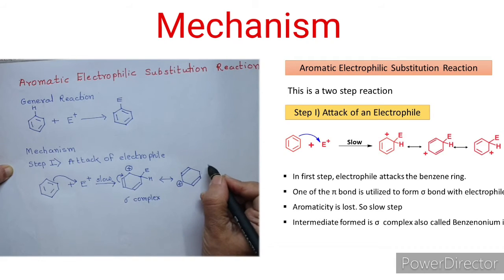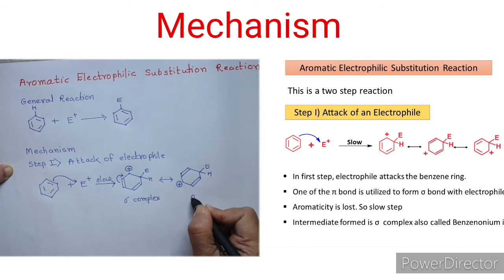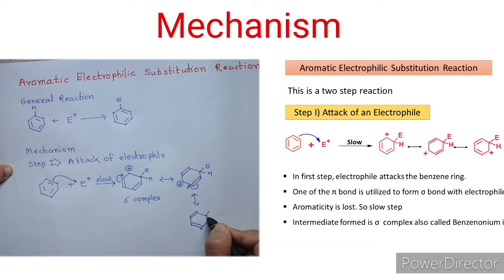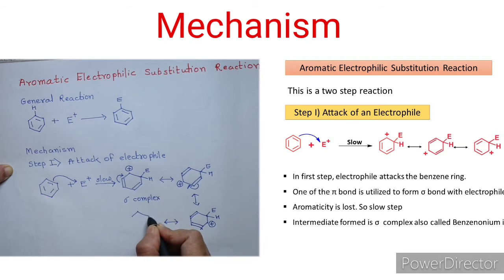So the positive charge will now be on this carbon, and otherwise things are the same. Again you can show a resonating structure similarly by moving one pi bond. Again you can show a structure like this. So what happens is the positive charge is delocalized over the ring. So I can write the actual resonance hybrid like this.